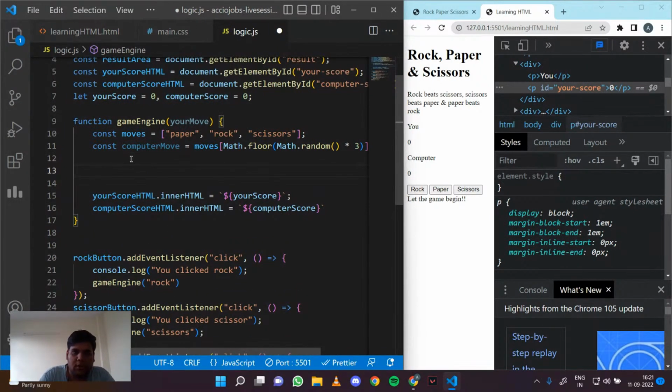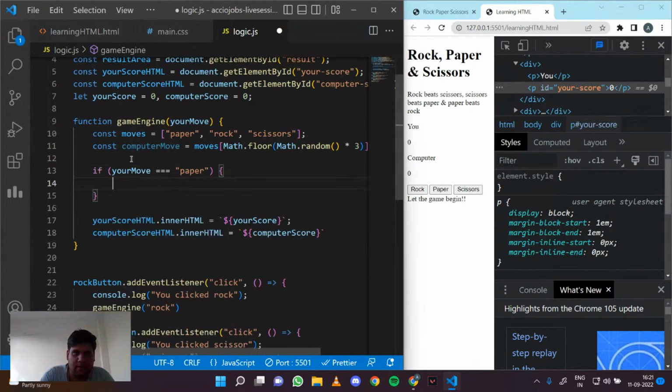So now comes the basic task. If your move is equal to, let's say, paper, then as we saw in the rules, rock beats scissors, scissors beats paper, and paper beats rock.